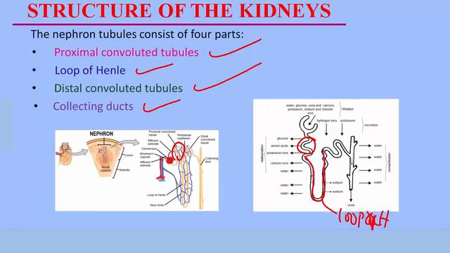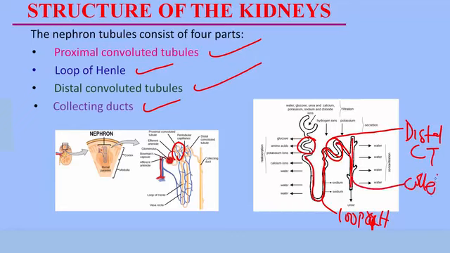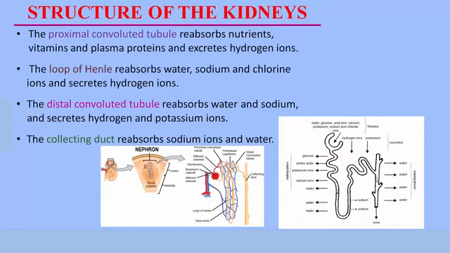Then as it goes up again, it becomes the distal convoluted tubule. And as it comes down to this point, it becomes the collecting ducts. So it has 4 parts. What happens at these 4 points?